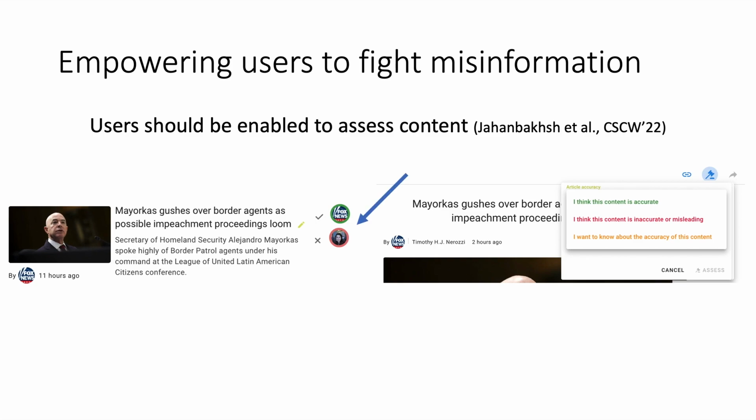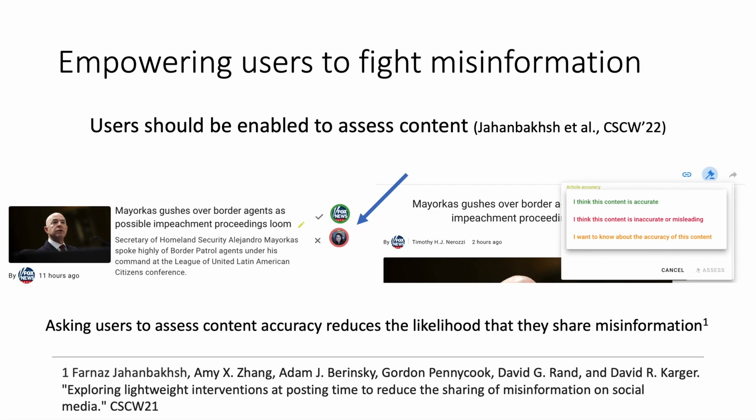And these assessments would have the potential to warn the assessor's social circle if they come across the misinforming content. In fact, another benefit of asking users to assess the accuracy of content is that it reduces the likelihood that they share misinformation. So the bottom line is that I believe enabling users to assess content is a good thing.